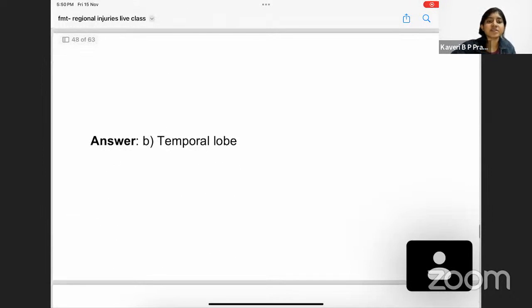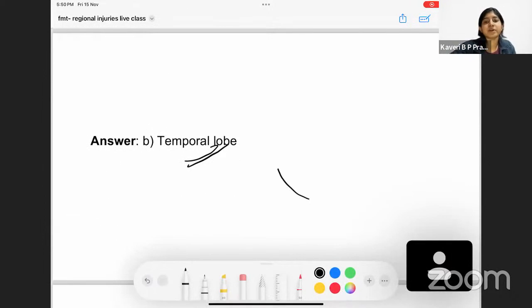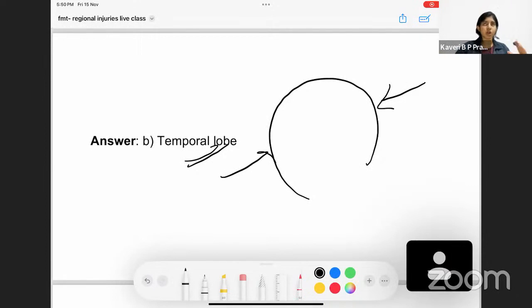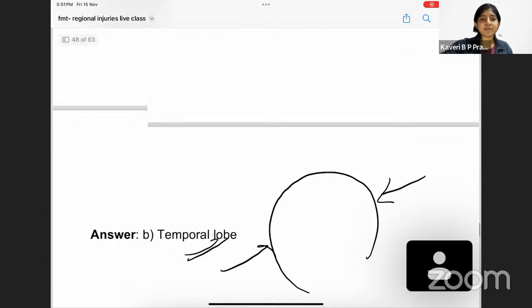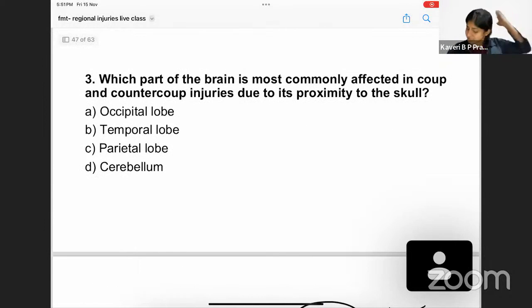The answer for it is option number B, temporal lobe. Why? If this is the head, use your common sense and think about the options given in this question. The options given here are occipital lobe. Where is the occipital lobe? It is here. Is this the area which has a lot of impact during any injury? No, it is not the occipital lobe. Where is the parietal lobe? Here. So if there is going to be damage in the parietal lobe, the person should fall head down.